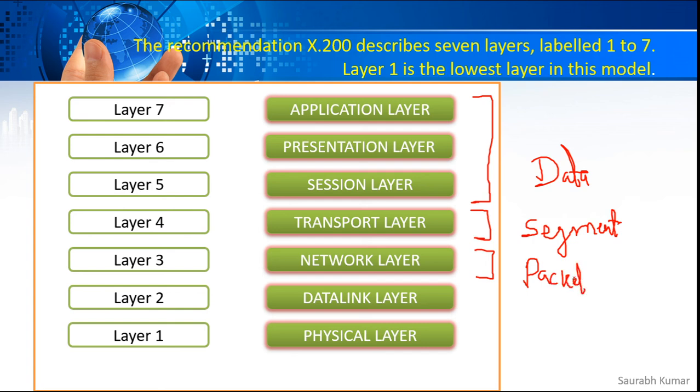At the network layer, it is known as a packet. When it reaches the data link layer, it will be known as a frame. So when it has source and destination MAC addresses plus the CRC bits, all together this packet will be known as a frame. And the format which is available at the physical layer, we call bits, because it is in 0 and 1 format. So these are the names of the data at every layer.